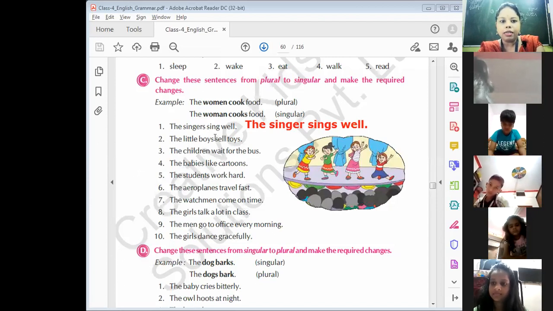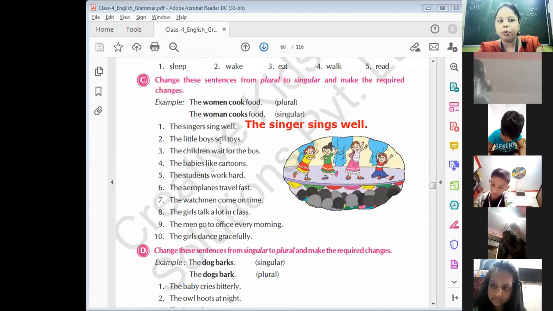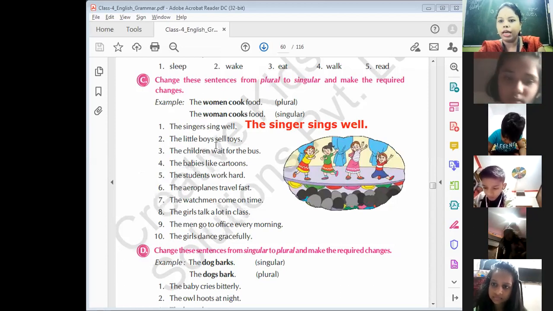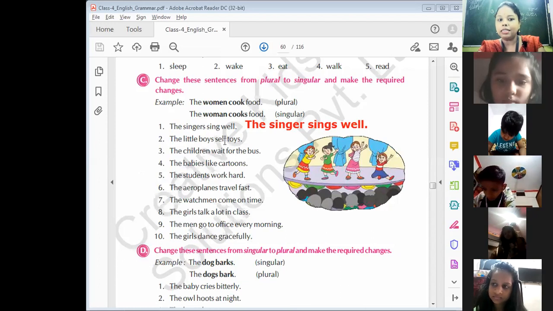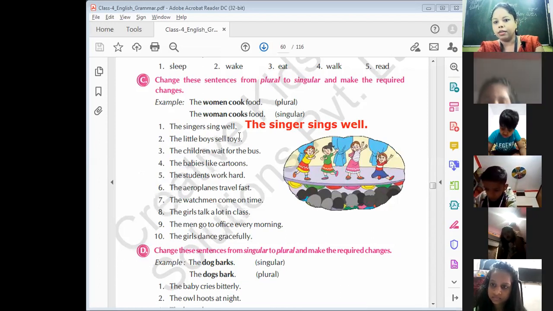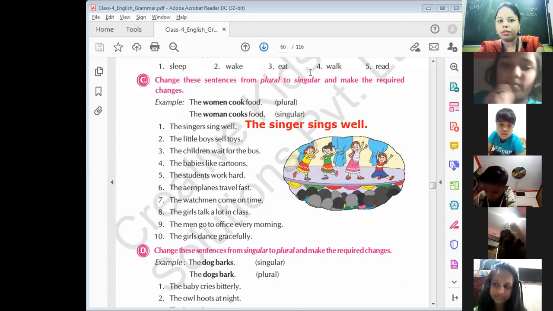The little boys sell toys. Here it is written in plural form. So we have to change this little boys into singular form. So we have to write little boy sells toys. Understand? Little boy sells toys.